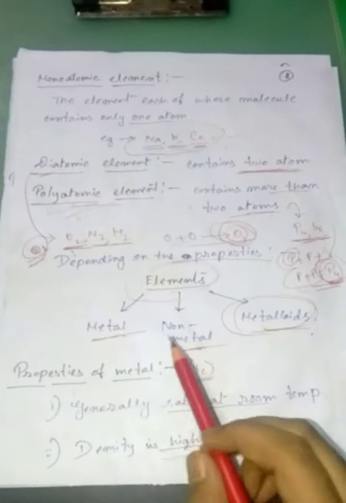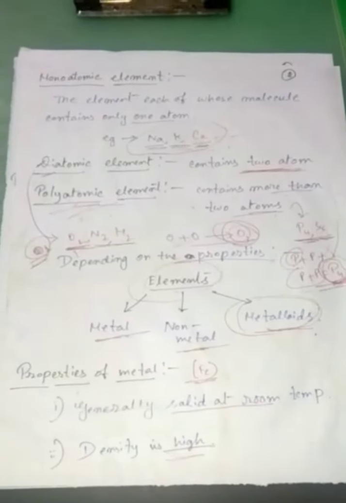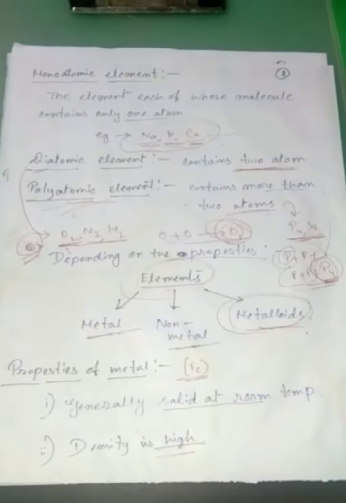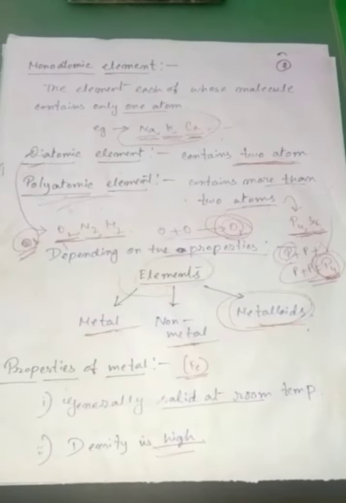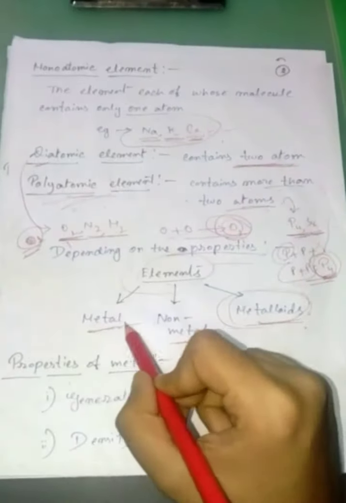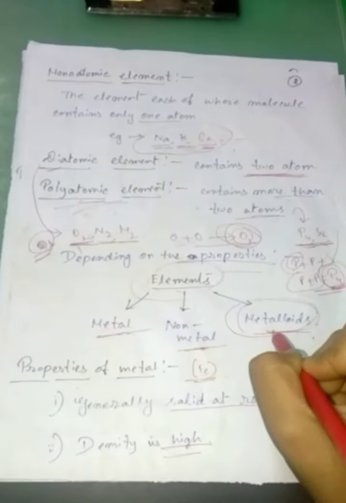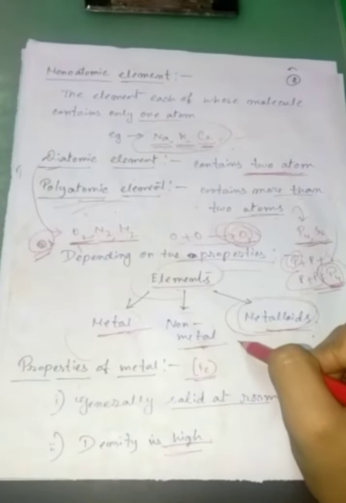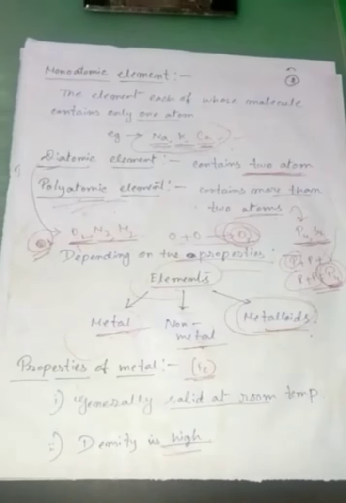Okay, previously I taught that in our nature total 118 elements are present. So it is expected that all elements do not have the same properties. So depending on the properties, the elements are classified into three types. First type is metal, second is non-metal, and the third is metalloids. At first I will tell you the properties of metal and non-metal, then I will discuss what is metalloid.